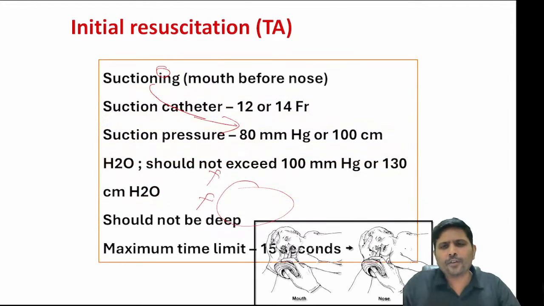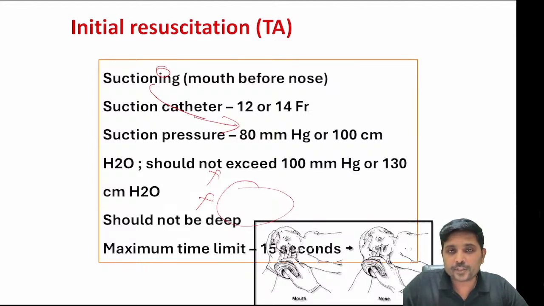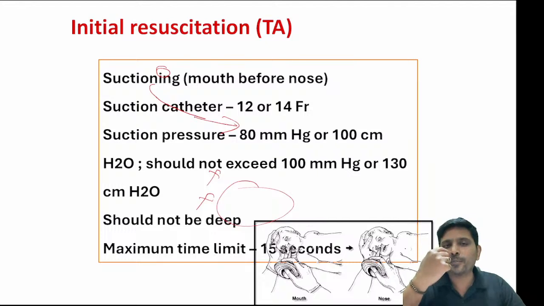Right. And then what about suctioning? Usually another question they will be asking you is whether you will suck the nose first, because whenever the child comes out of the vagina, there will be plenty of liquor, the amniotic fluid, either in the nose or in the mouth. You need to suck the secretions present in the mouth first, followed by secretions present in the nose. Why should secretions in the mouth be aspirated first? The answer is very, very simple.